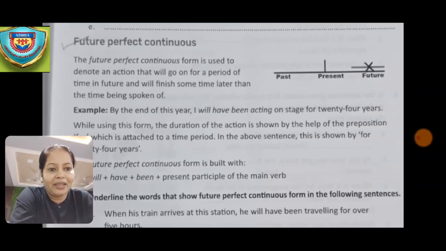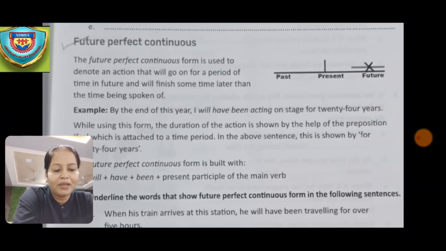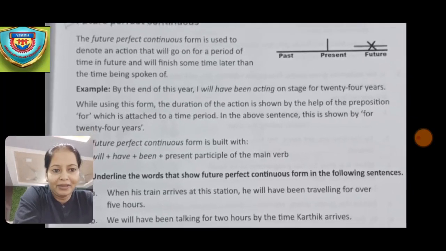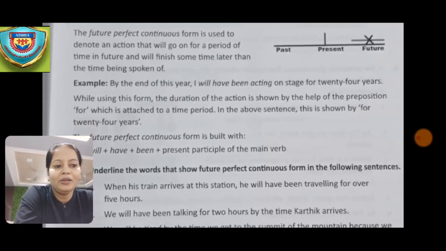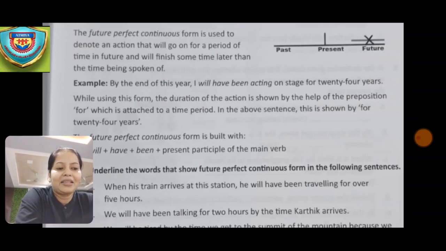Now, the future perfect continuous form is used to denote an action that will go on for a period of time in future and will finish sometime later than the time being spoken of. You can see in your workbook, it's given over there, and you can see on the screen also. The example they've given is, by the end of this year I will have been acting on stage for 24 years.